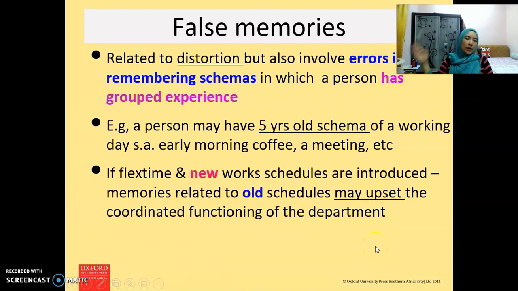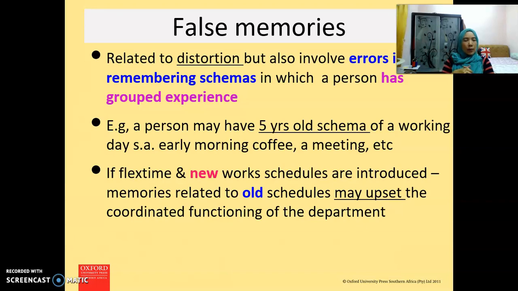So maybe a long time ago, these employees used to just go to work at 9 and then finish at 5. After some time the company may allow their employees to start at 10, finish at 6, or to start at 11, finish at 7, for example, or they have to work on a shift basis.